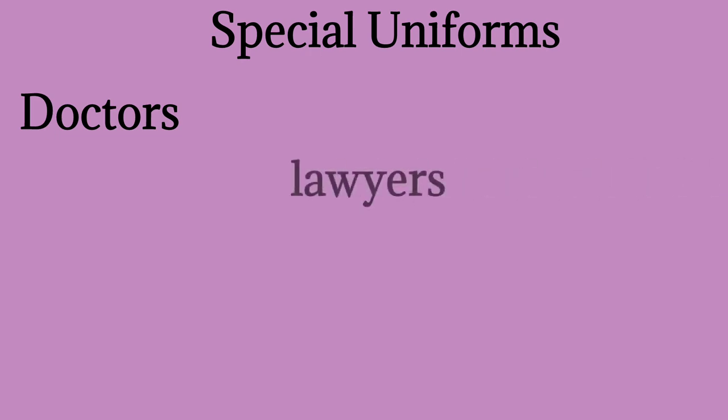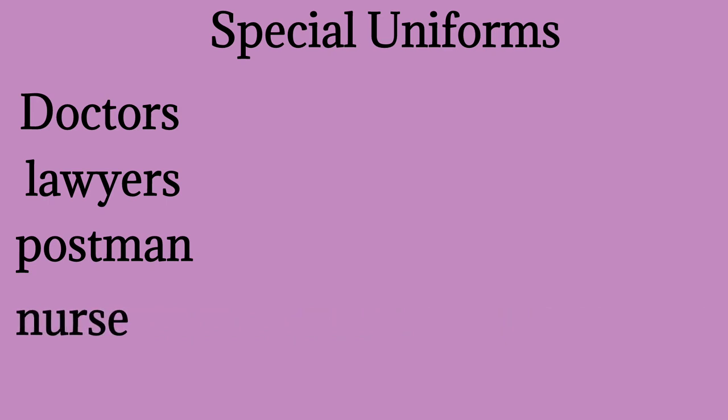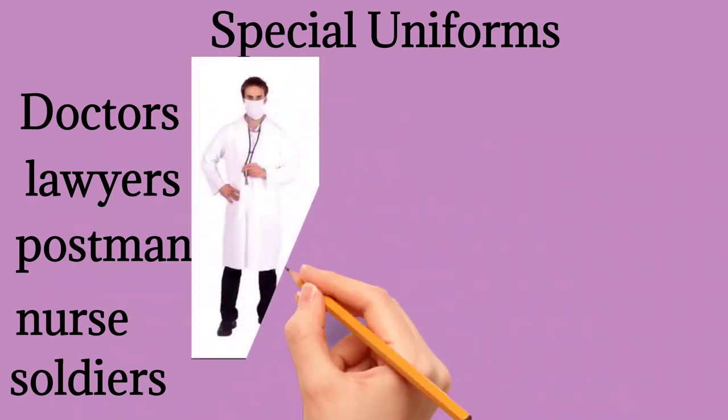Now what are special uniforms? Special uniforms are for special people like doctors, who look after the sick people. Then come lawyers. Lawyers are advocates, and they do cases also. Next is the postman. The postman is the person who delivers letters to our houses. Then comes the nurse. A nurse is the person who looks after the sick people when they are admitted in the hospital. And the last one is soldiers. Soldiers are persons who fight for our country.